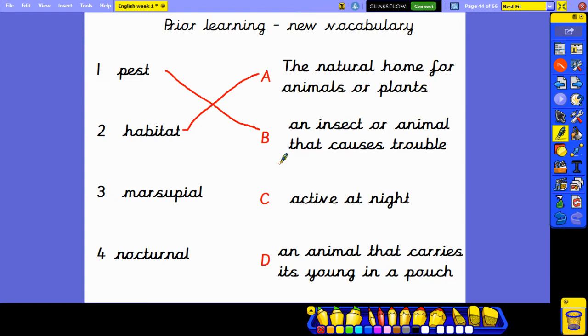Number 3, a marsupial. A marsupial is an animal that carries its young in a pouch and can often be found mainly in Australia and sometimes in America. Number 3 is D. So number 4, the word nocturnal means active at night. C. Well done. We're going to be needing that new vocabulary today.